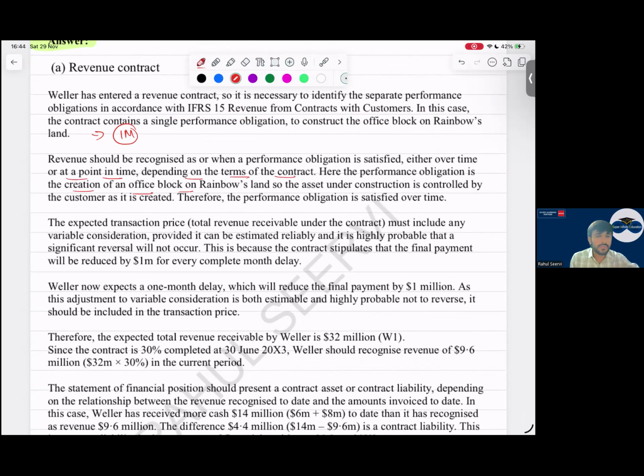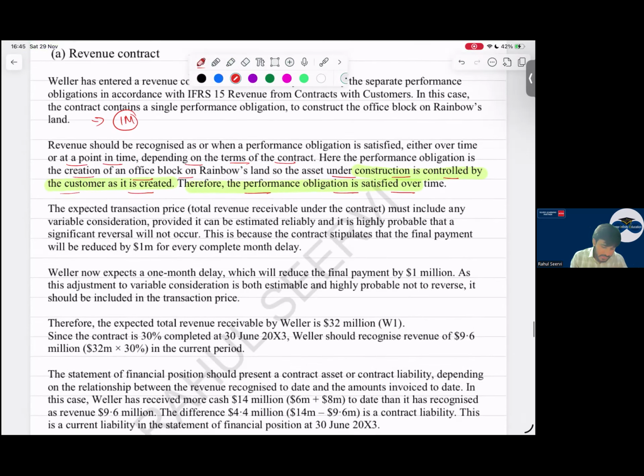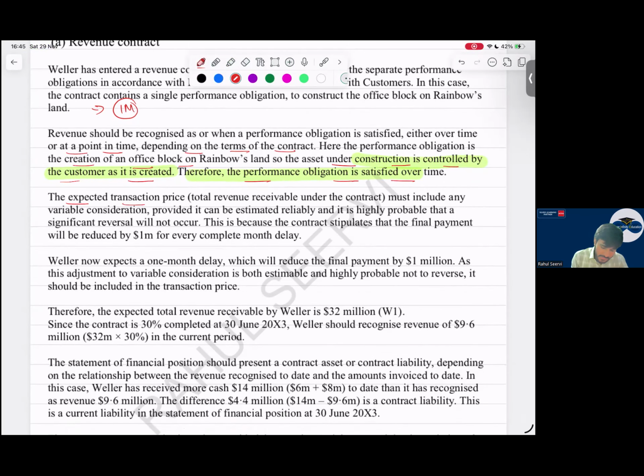If it is controlled, then what do we say? One simple thing: the asset under construction is controlled by the customer as it is created. Therefore, the performance obligation is satisfied over time. So we have to mention this point as well as write this down. A very important point.